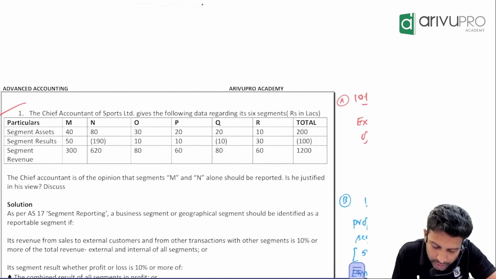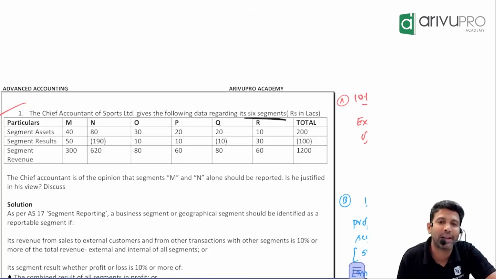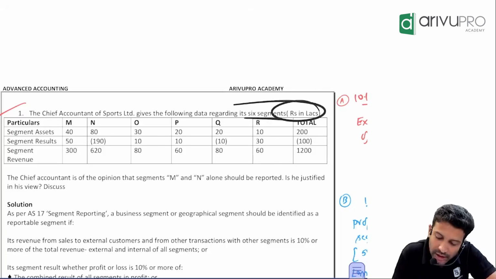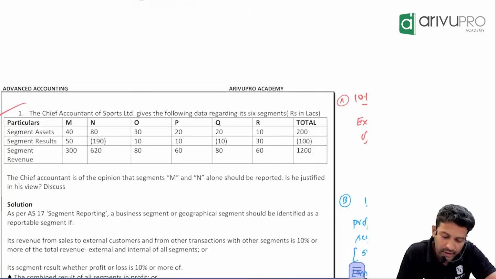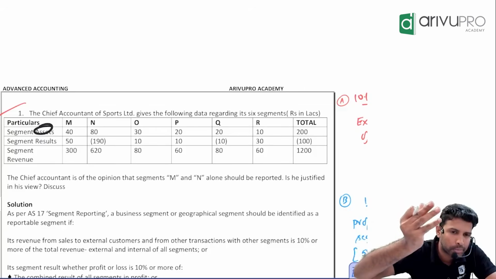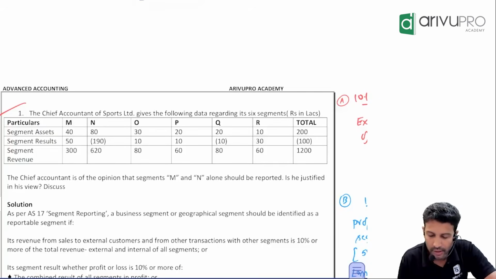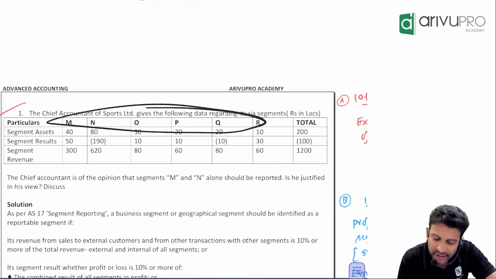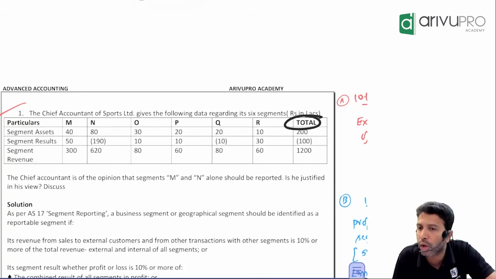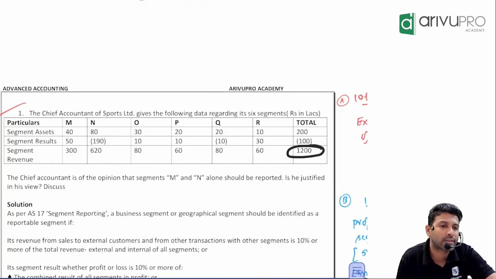The chief accountant of Sports gives the following data for how many segments? 6 segments. All the numbers are in lakhs. They have given you assets, results, revenue. First, let's do the revenue test. Sometimes they will give you a breakup of internal revenue and external revenue, sometimes they may not. Here, not given. But the good thing is they have only given the total.